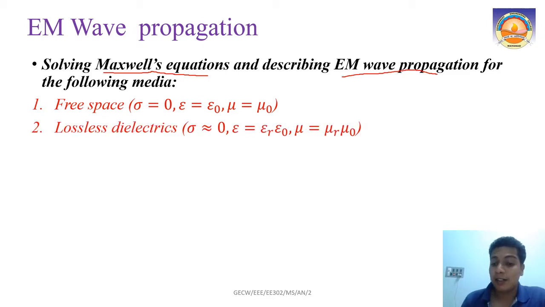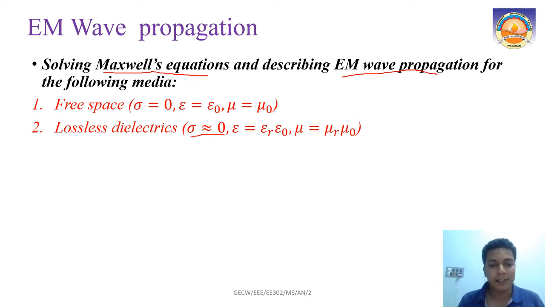Then we have got lossless dielectrics, right? Lossless does not mean that it is completely lossless. When we compare the conductivity, the conductivity is so small that it can be approximated to 0. Such dielectrics we call lossless dielectrics. When conductivity is approximately 0, the loss component in a dielectric will be nearly 0.